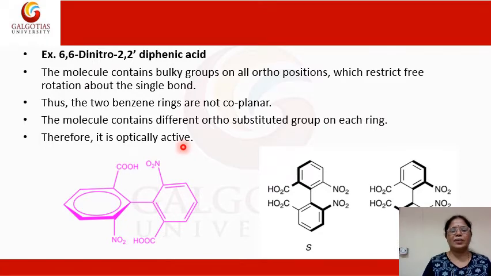The molecule contains different ortho substituent groups on each ring, and thus, because of the lack of symmetry, because it is not planar, the molecule is said to be optically active. And we can see there are two atropisomers for this molecule as it is optically active. So even if the chiral carbon is not present, the molecule is chiral and therefore it is optically active.